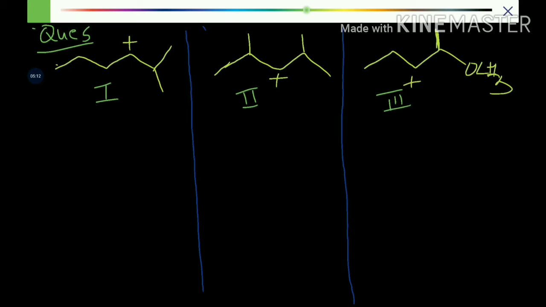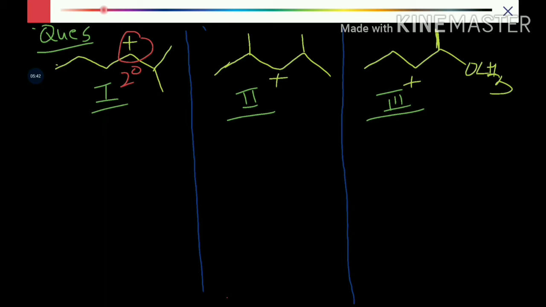Let's understand this by taking one example. Now, the question is: out of 1, 2, and 3, what do you think will be more stable, or arrange all 1, 2, 3 in decreasing order of their stability? So, let us take the example of the first. In number 1, what happens is we have a carbocation with 2 bonded carbons. So, this carbocation will be secondary in nature.